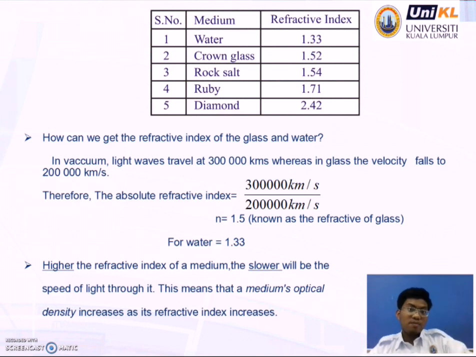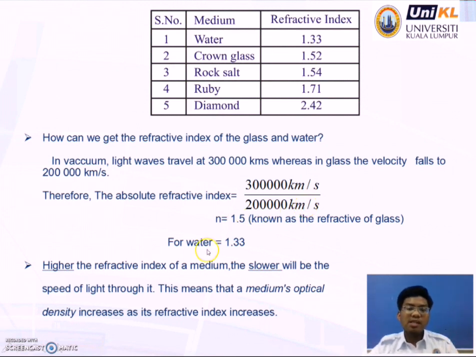In vacuum, light travels at 300,000 kilometers per second, whereas in glass, the velocity falls to 200,000 kilometers per second, which just means that the refractive index of glass is equal to 300,000 kilometers per second divided by 200,000 kilometers per second, which is the velocity in glass.